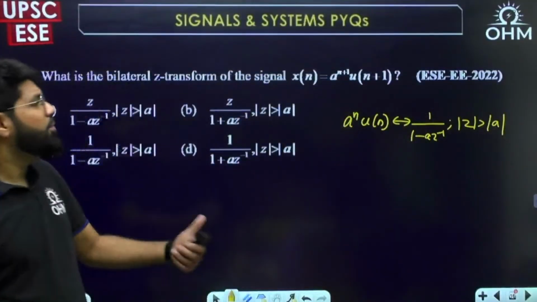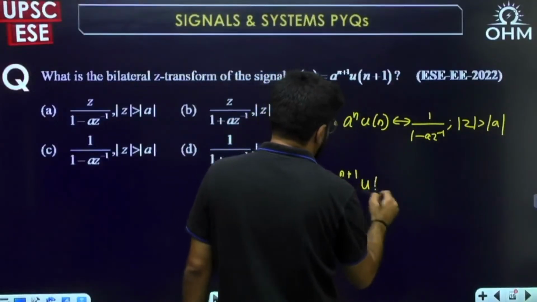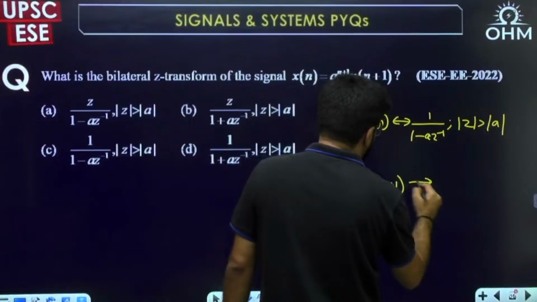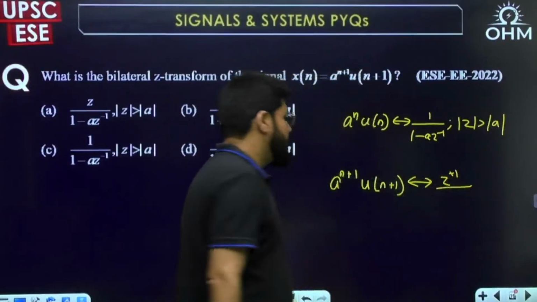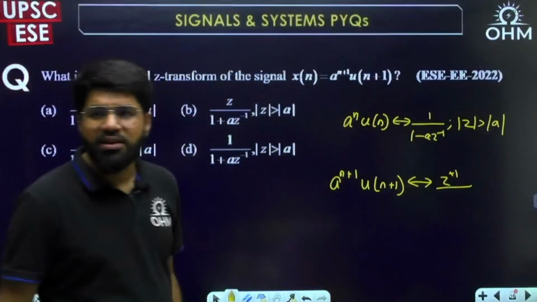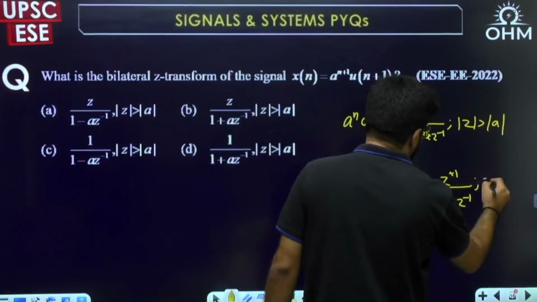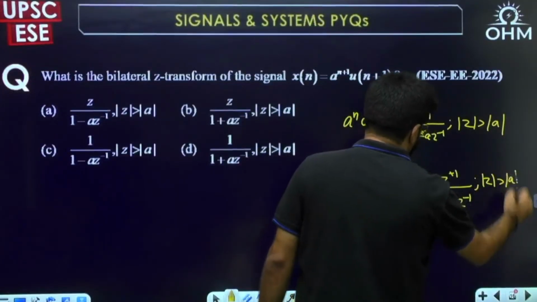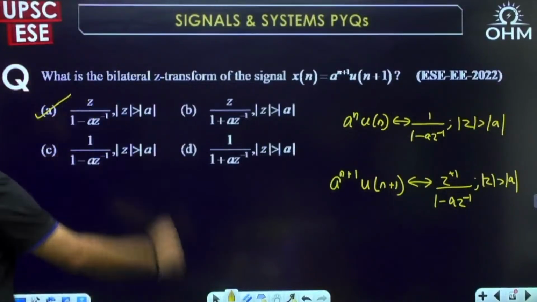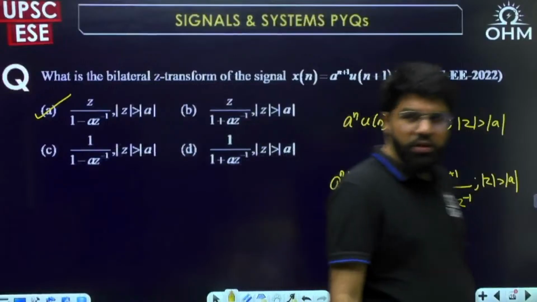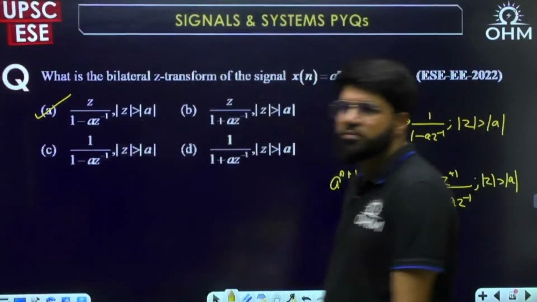Okay, so for A power n plus 1, time shifting will now be applied. A power n plus 1, u of n plus 1. The Z transform will be, for n plus n naught, Z power plus n naught. That is the time shift property. So Z power 1 upon 1 minus A Z inverse, mod Z greater than mod A. Okay, so what is the correct answer? Option number A. The simple correct answer is option number A. Okay, fine. Next question then.